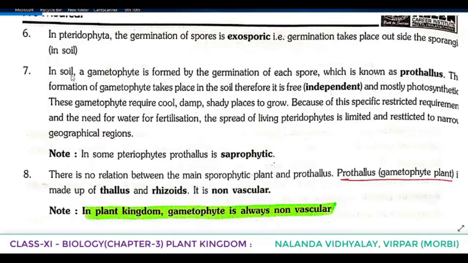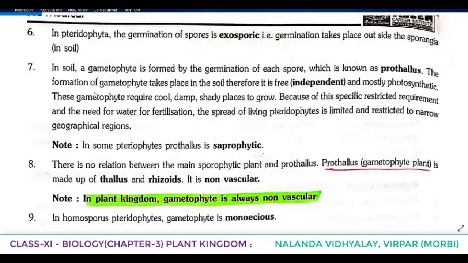In soil, a gametophyte is formed by the germination of each spore, which is known as prothallus. Once again see the point. In soil, a gametophyte is formed by the germination of each spore, which is known as prothallus. The formation of gametophyte takes place in the soil, therefore it is free, that is independent and mostly photosynthetic. The formation of gametophyte takes place in the soil, therefore it is free, or we can call it as they are independent and mostly they are photosynthetic.